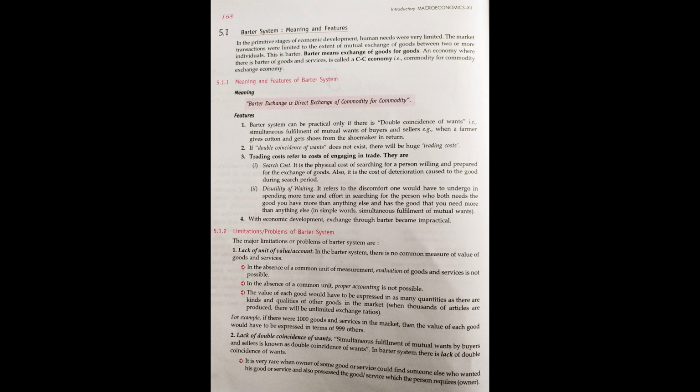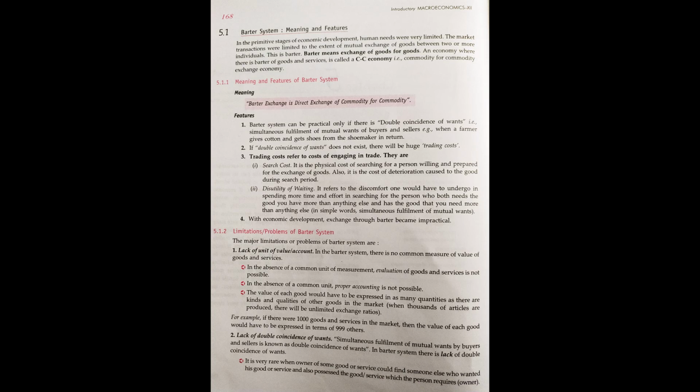Now some questions will be arising in your mind: why is the barter system not existing now? Because it has some drawbacks, some problems, some limitations. While using the barter system or commodity exchange economy, people were facing so many problems.